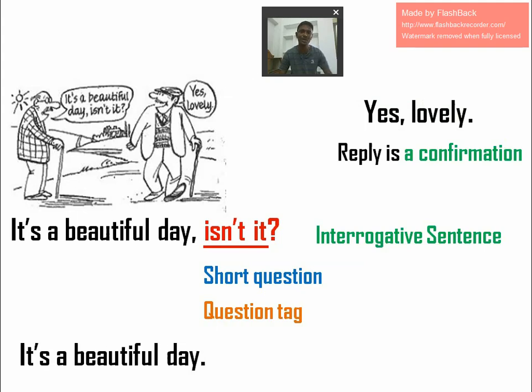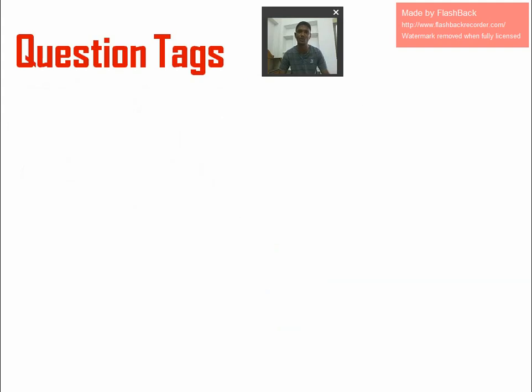So as I told you, "It's a beautiful day" is a declarative sentence or assertive sentence. And if we add "isn't it" to that declarative sentence, it becomes a question tag. If we add a short question to a declarative sentence, it will become an interrogative sentence. I hope you understand. So we will learn in detail about question tags.